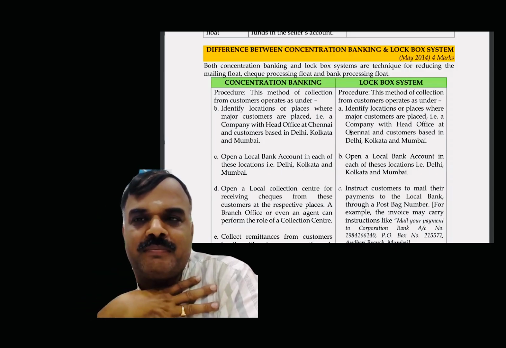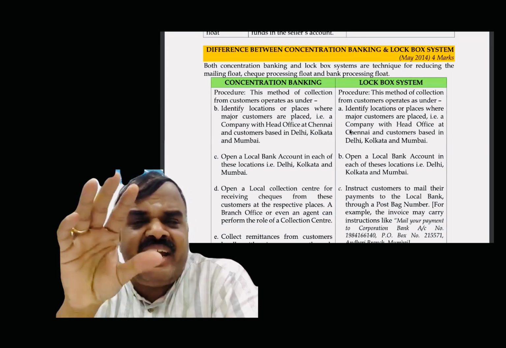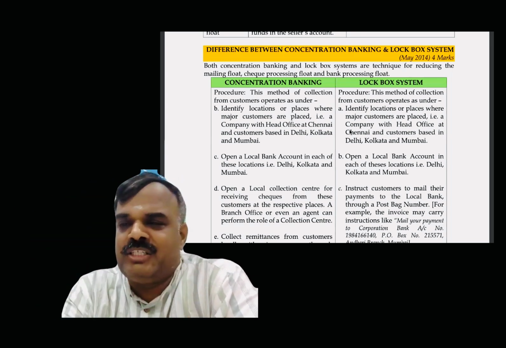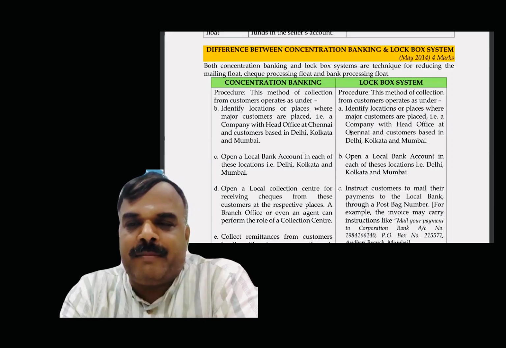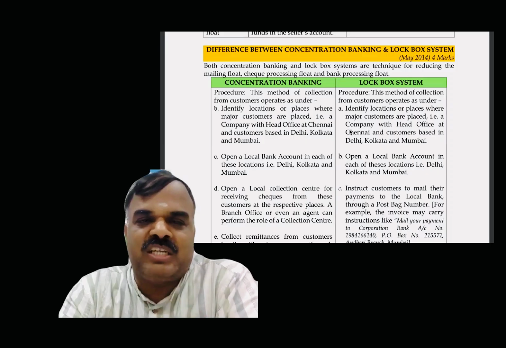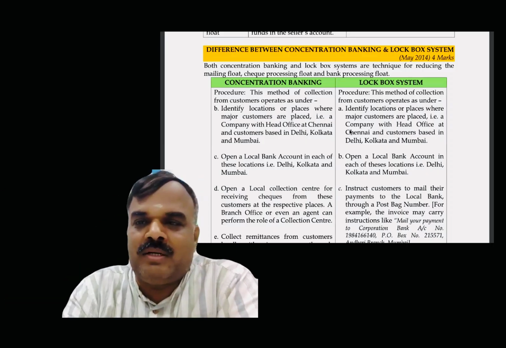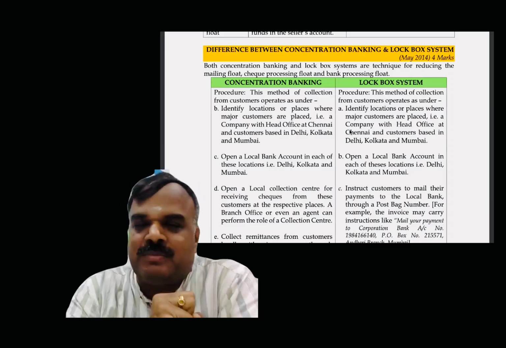I am doing business in Chennai. I concentrate on where major customers are there in addition to Chennai. Locally it is not a big matter, but where outside? In addition to Chennai, in Coimbatore I have more customers, in Hyderabad and Bangalore too. So identify where I am getting more customers.